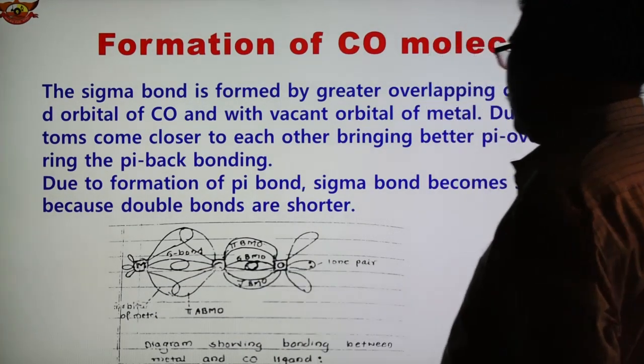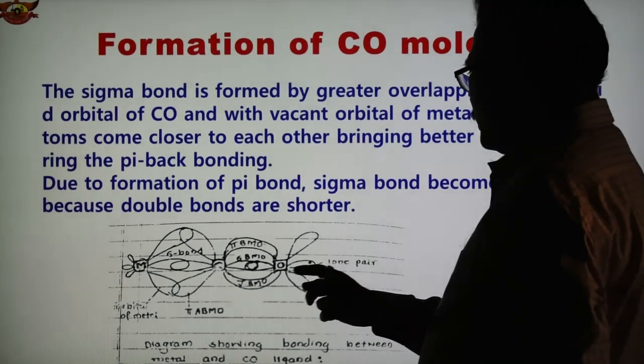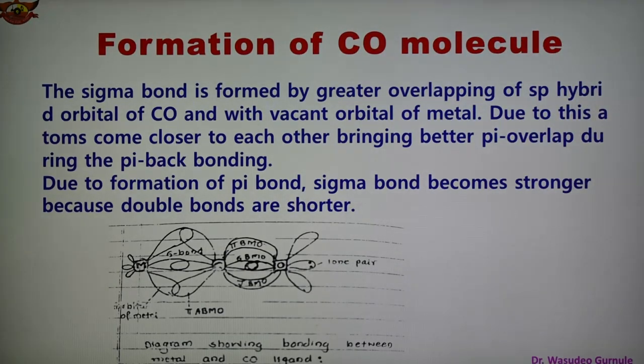Here is a sigma bonding molecular orbital between the metal and carbon again. So these are the lone pairs. This diagram shows the bonding between metal and CO ligand. There is formation of a sigma bond and also formation of a pi bond, as shown in this diagram.